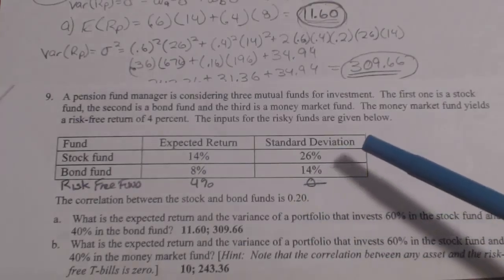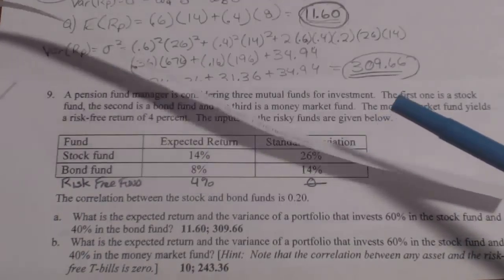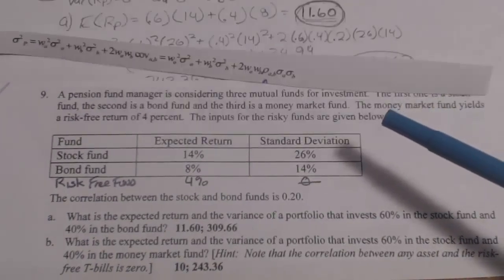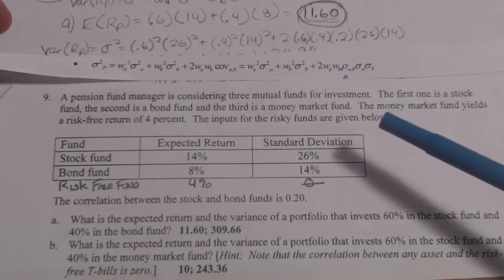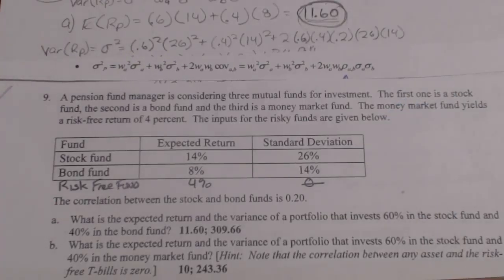So you use a different formula that was also in your workbook, and that's this one right here. I think that's on page 71 or something.